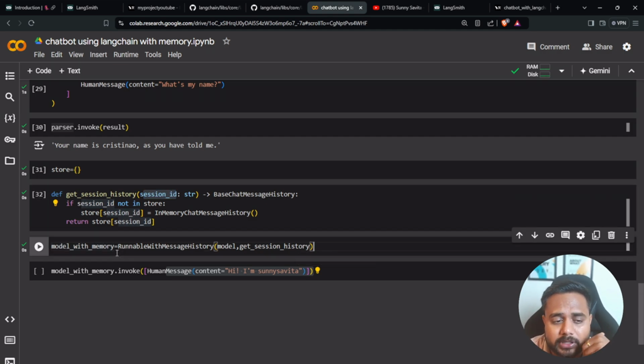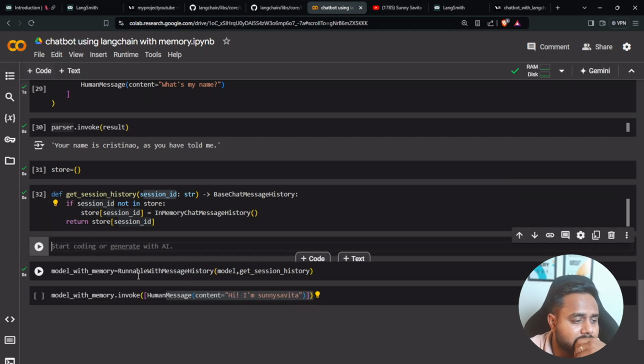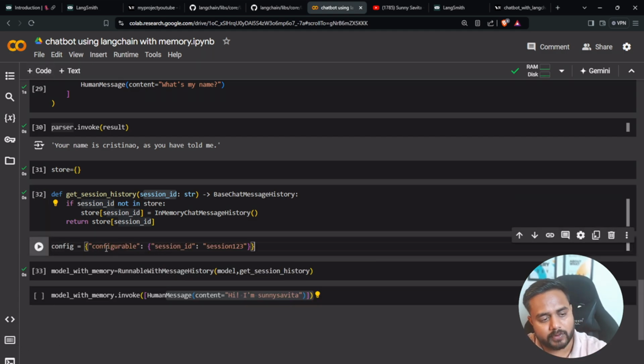They are doing this in ChatGPT, so we are doing a similar kind of thing over here. We are going to replicate ChatGPT completely. So here let me mention the session ID. Let's say I'm going to configure it. Session ID, I'm going to write here first chat, because I'm going to create multiple IDs.